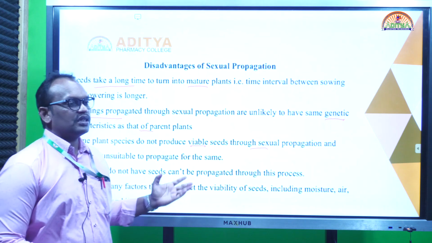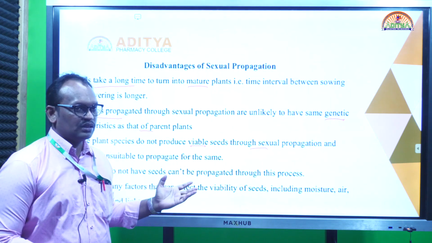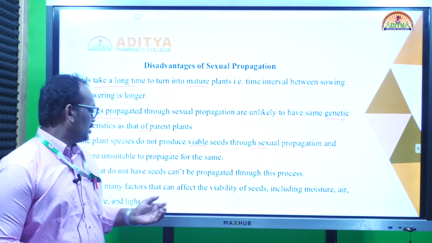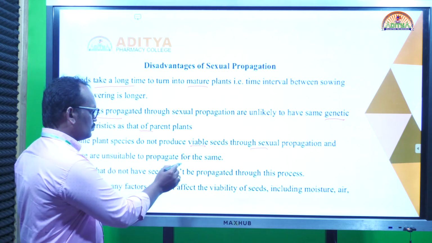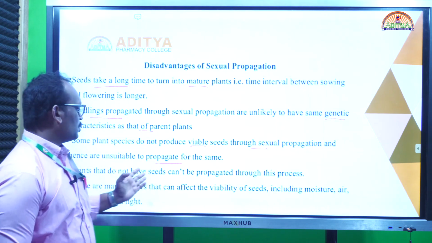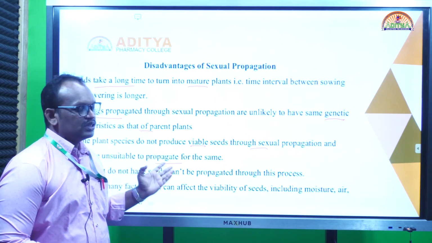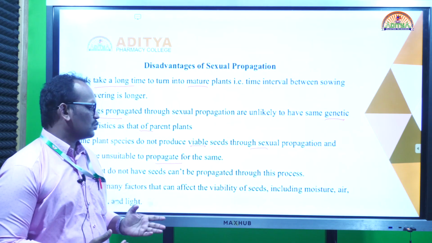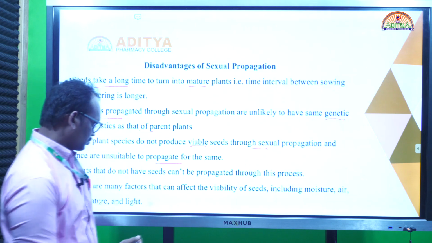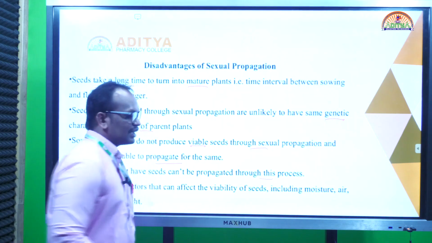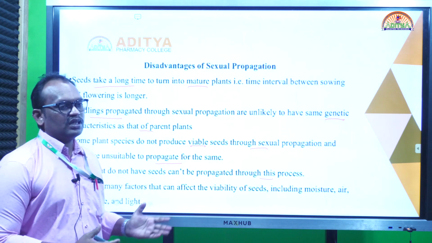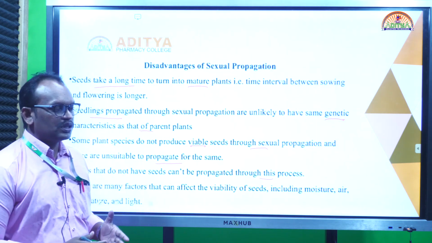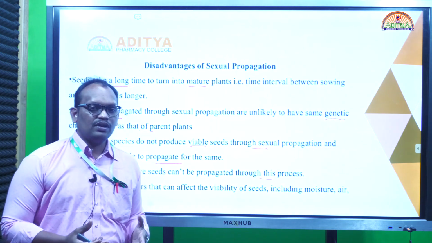But in vegetative propagation, that situation you can't see. Why? Because the vegetative parts are already grown parts from the same plant. Some seeds are unsuitable for propagation. The viable seeds we can propagate, but some are not viable and not suitable for cultivation. For such species we can't afford the seed propagation method. Such plants we have to propagate by the vegetative method, because the seeds lack viability.